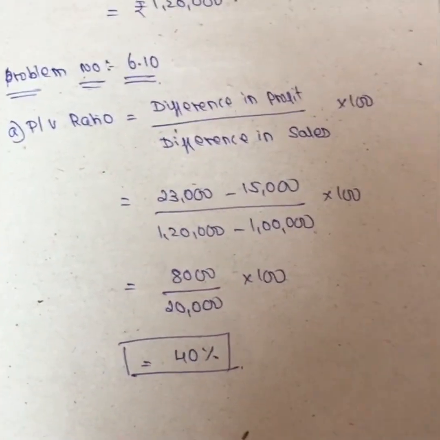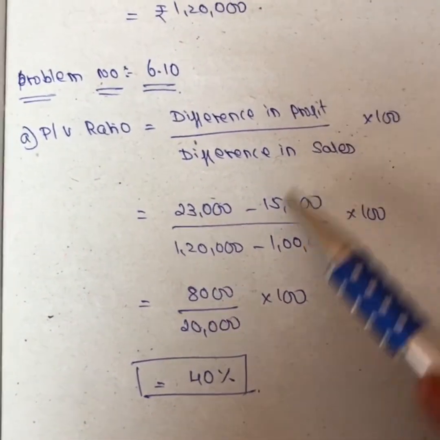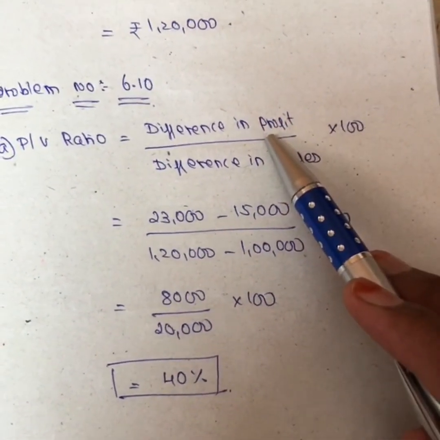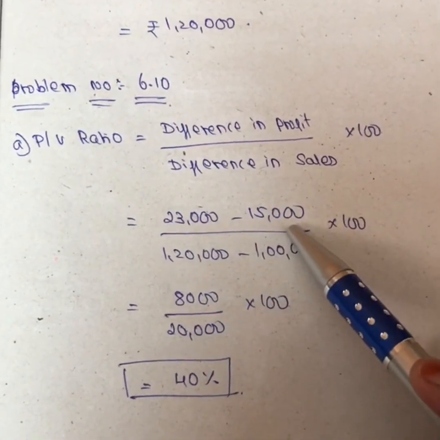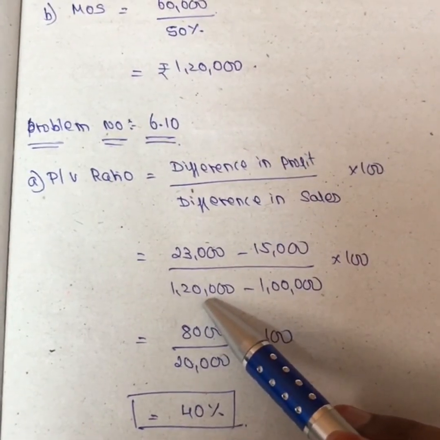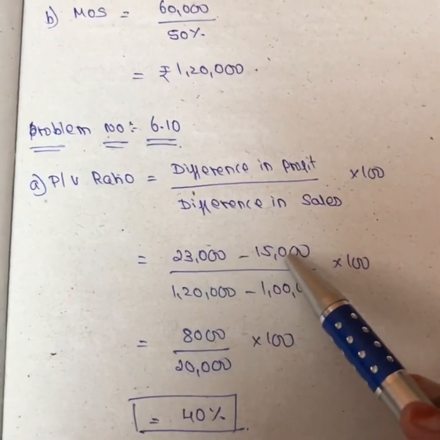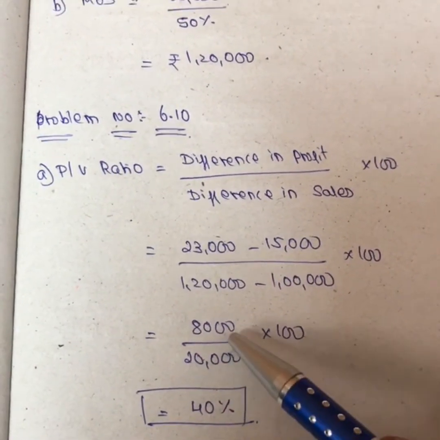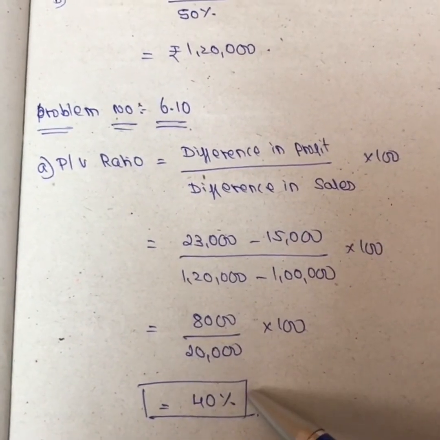So the first thing that we have to calculate is the PV ratio, girls. PV ratio is difference in profit divided by difference in sales into 100. Profit, you have 23,000 and 15,000. 23,000 minus 15,000 divided by difference in sales. So you have 1,20,000 for period 1 and 1 lakh for period 2. So 23,000 minus 15,000, you get 8,000. 1,20,000 minus 1 lakh, you get 20,000. So 8,000 divided by 20,000, you get 40%. So this is how we calculate the PV ratio.